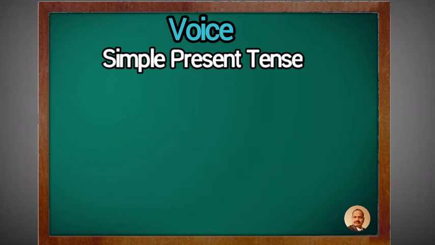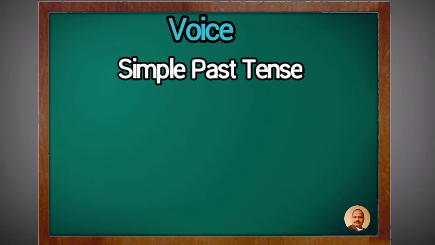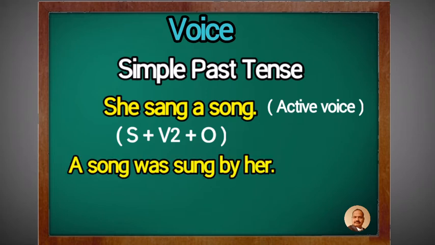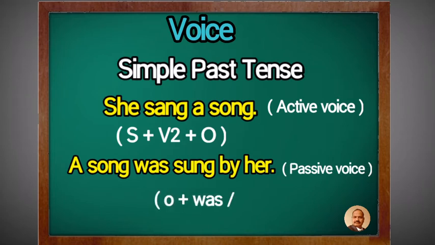Now see the second example. Simple past tense. Example: she sang a song. Passive voice is a song was sung by her. Once again, we take a song at the beginning, it is the object.